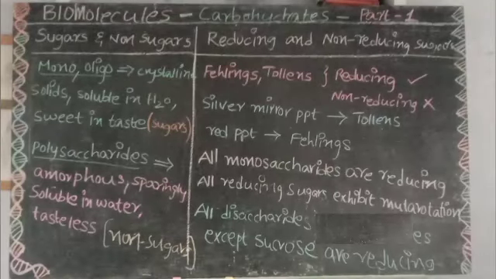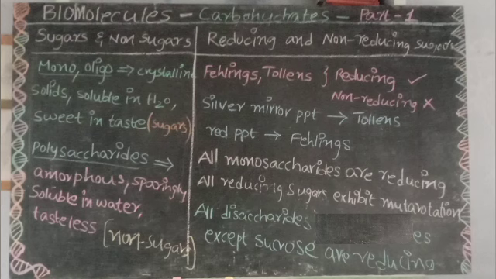Next classification is sugars and non-sugars. Here both monosaccharides and oligosaccharides are crystalline solids. They are soluble in water and sweet in taste, so they are collectively known as sugars. And polysaccharides are amorphous, sparingly soluble in water, and tasteless, and are known as non-sugars. In this way, monosaccharides and oligosaccharides are classified as sugars and non-sugars.